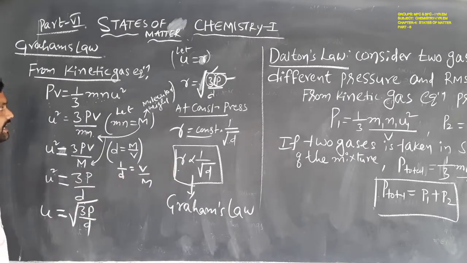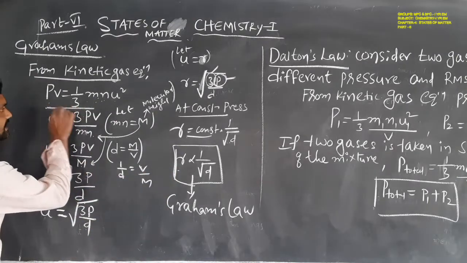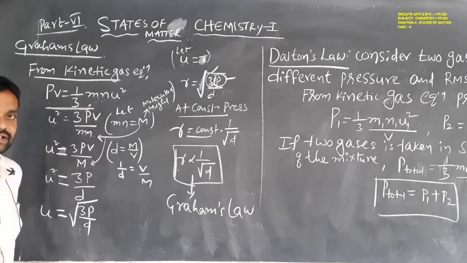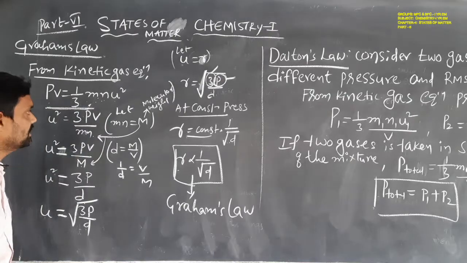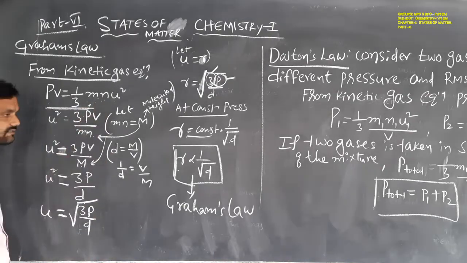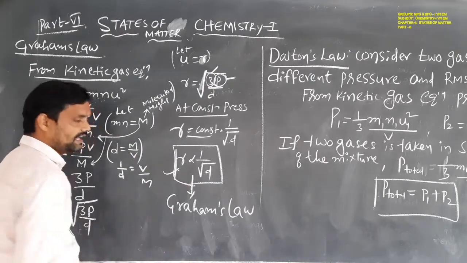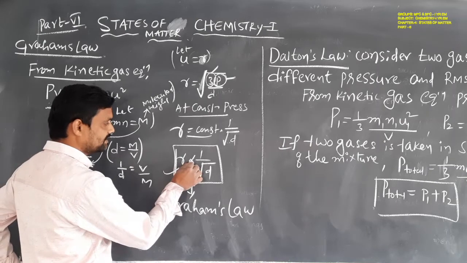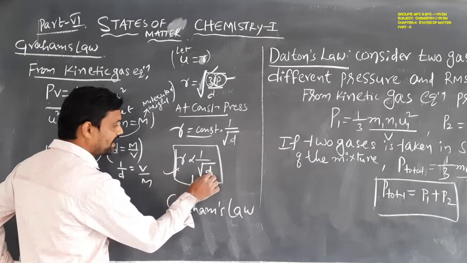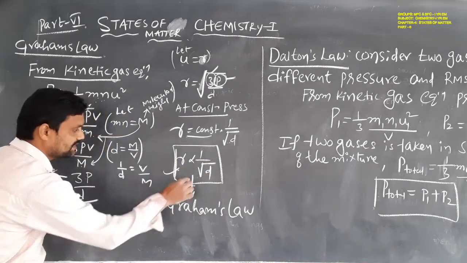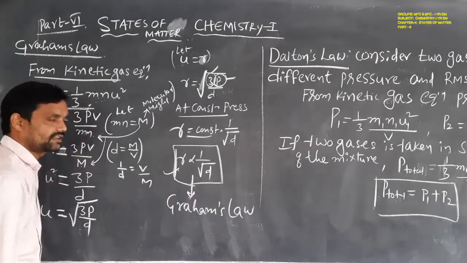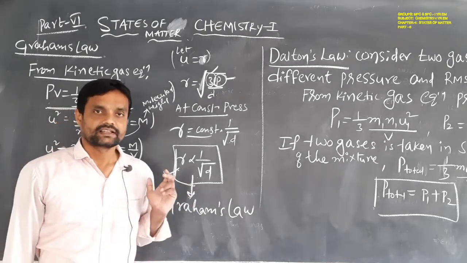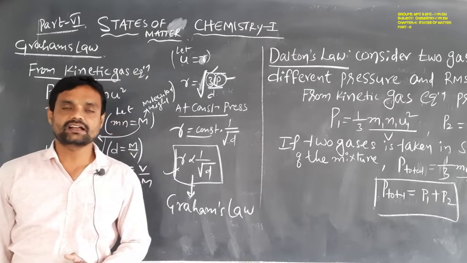It can be derived from where? From the kinetic gas equation, PV = 1/3 mnu². From this equation, finally we can derive that the rate of diffusion is inversely proportional to the square root of the density of the gas. This is one form of Graham's law. So this is the deduction of Graham's law from the kinetic gas equation.